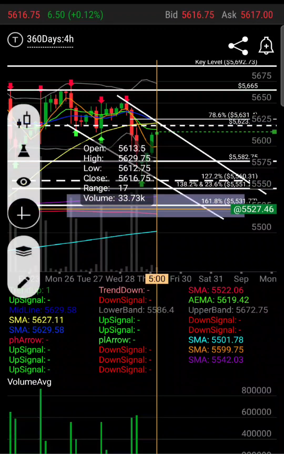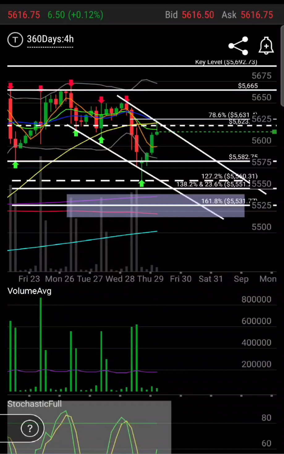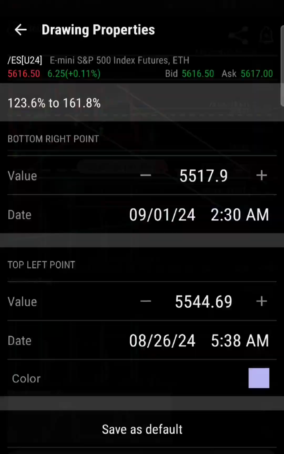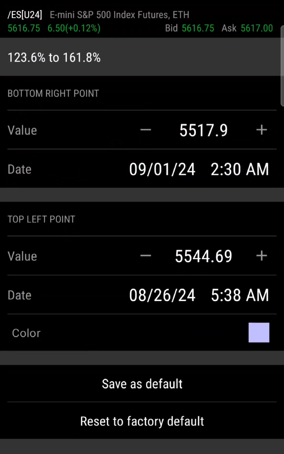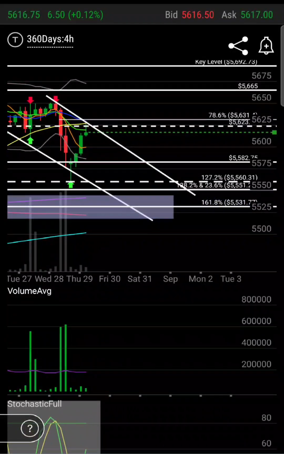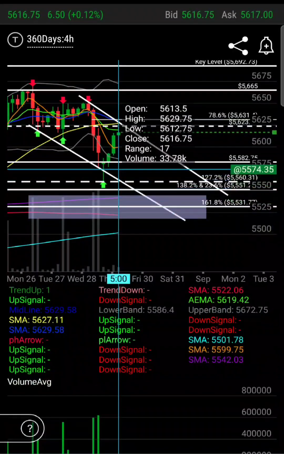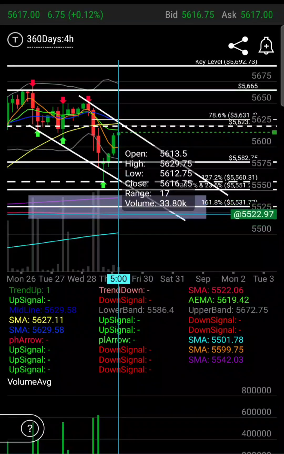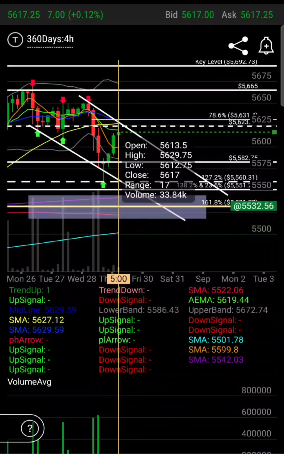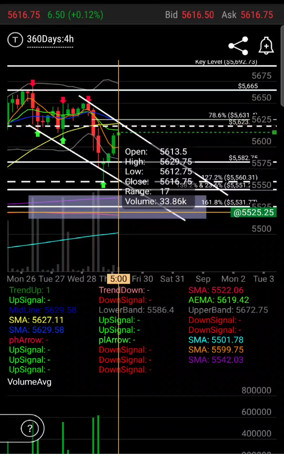So in my opinion, we're going to hit in between this box right here, which is between the 123.6 and 161.8% retracement. So I think we hit between 55.44 and 55.17. That is my analysis. I think we hit between 55.44 and 55.17, ideally somewhere in between there, and then we bounce.